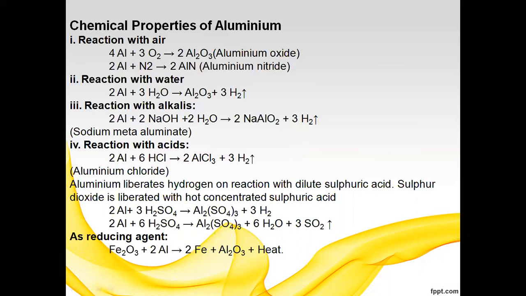The next one is reaction with acids. So aluminum reacts with acid to liberate hydrogen gas. For example, 2Al plus 6HCl gives 2AlCl3 plus 3H2 liberated. The aluminum liberates hydrogen on reaction with dilute sulfuric acid, and sulfur dioxide is liberated with hot concentrated sulfuric